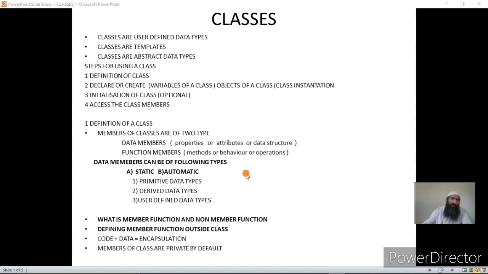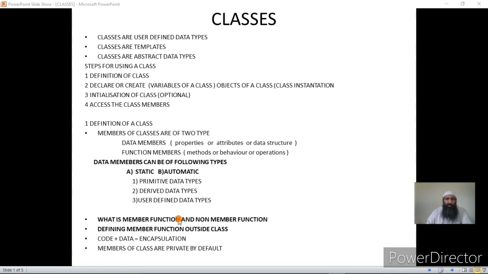Now whether the data members are static or automatic, they can be created from primitive data types like character, integer, float or double, or derived data types, that is arrays and pointers, or they can be of user defined data types, that is they can be of type classes or structures, and then we can have arrays and pointers of structures and classes also as members of the class. We will see this in detail in the IDE.